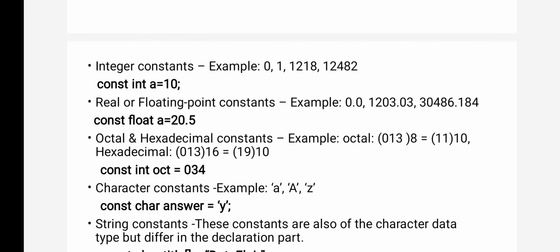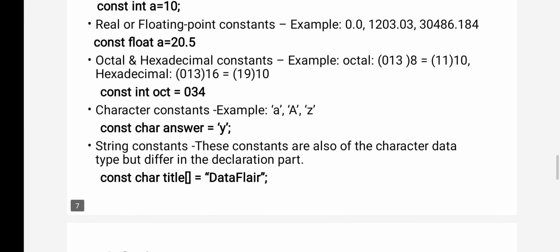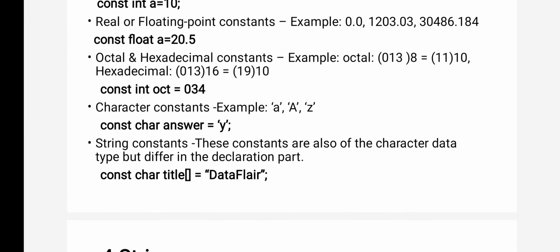Now you see the string constant. What is a string? A string is a collection of characters, so it is a character array. Collection means more than one, so you can use an array. If you want to store more than one character, then you can use a character array.